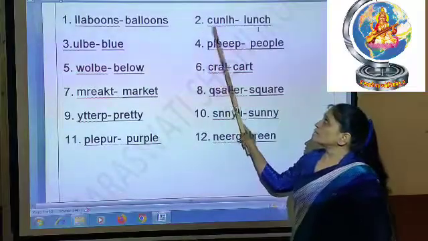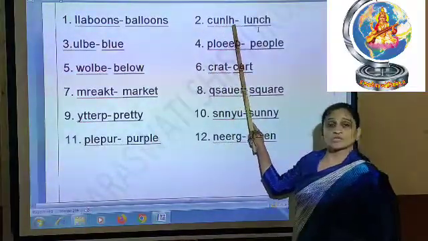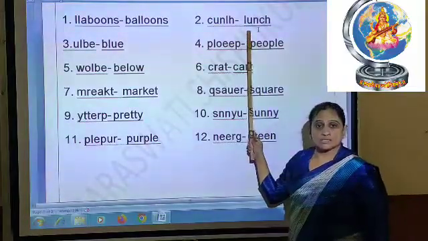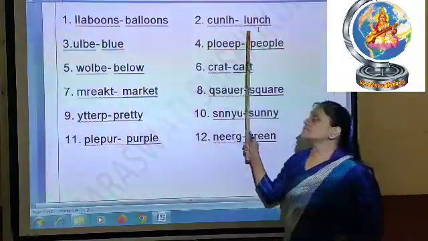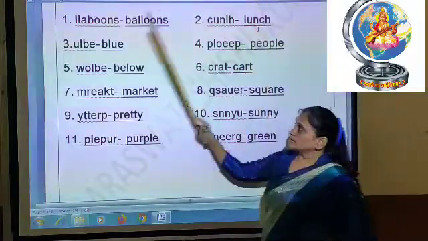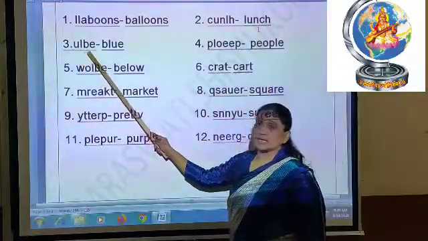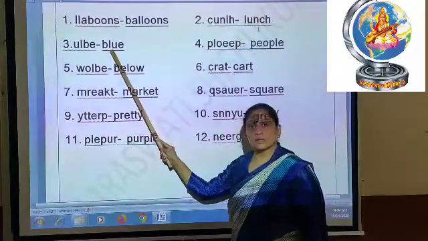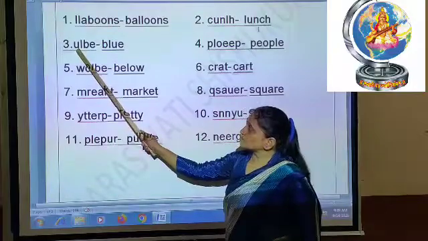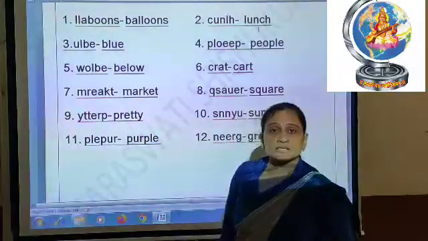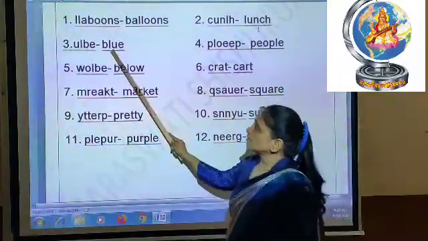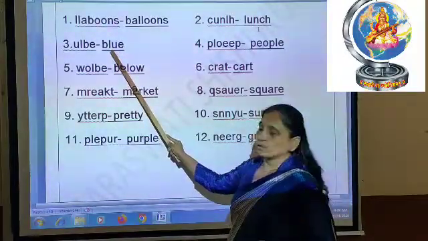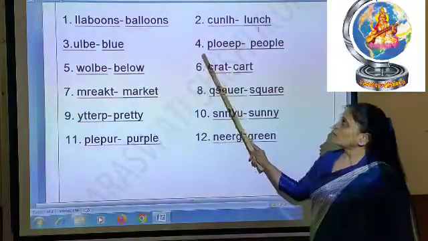Then after that, number 2 is CUNLH. So what is the correct spelling of this? LUNCH, lunch. What is the spelling? LUNCH, lunch. Then number 3 is ULBE. So what is the correct spelling of this? BLUE, blue. Is it easy? But when you see this, you will think, which spelling is this? But whenever you see the answer, you will see that this is a very easy spelling. BLUE, blue.